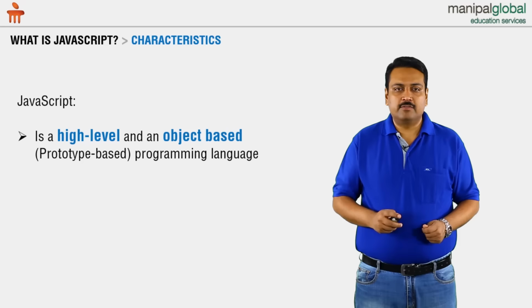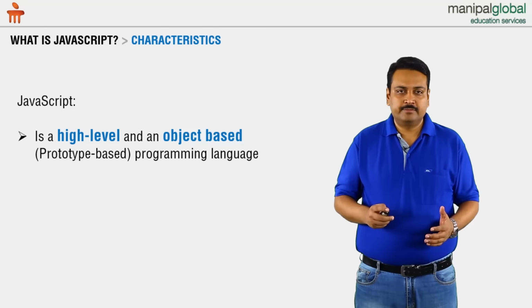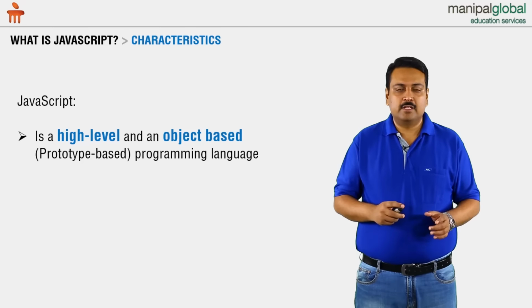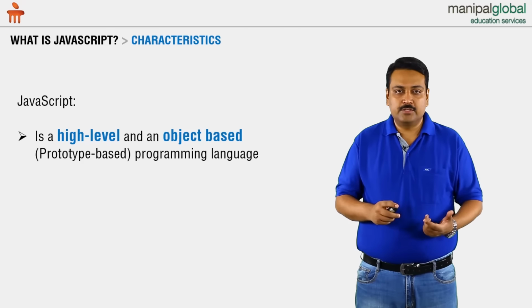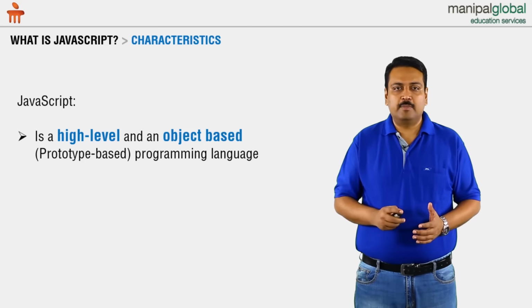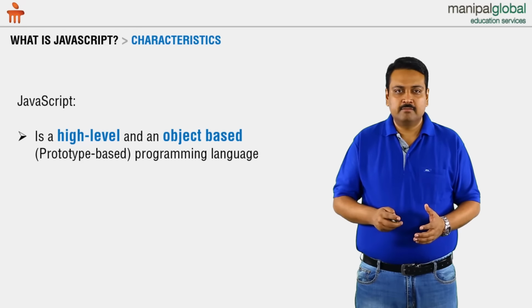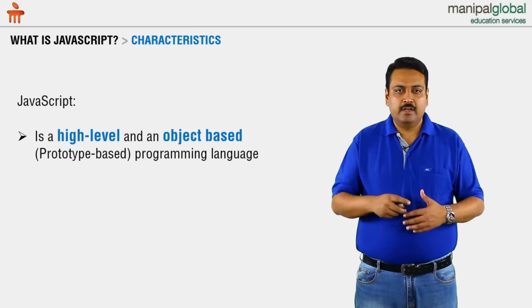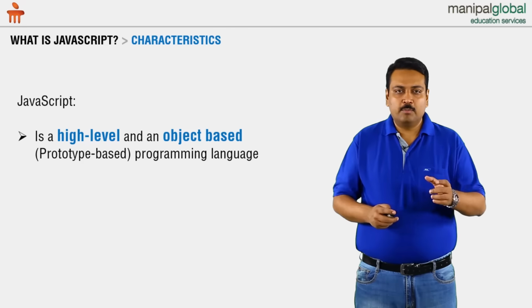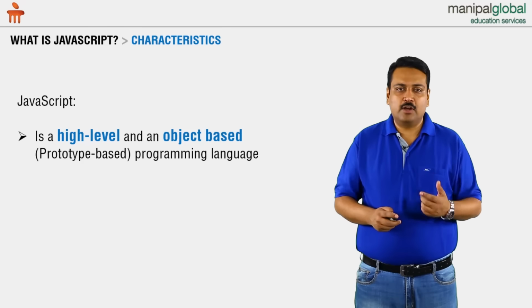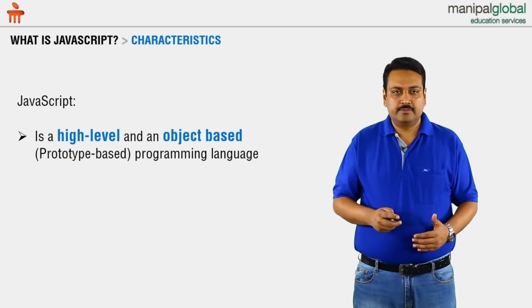And another aspect of JavaScript is that it is object-based. It is not object-oriented. And over here we have to qualify the statement object-based by saying that it has prototypal inheritance. So it is a prototype-based programming language. And over here, we can create objects, we can work with objects, objects can have behavior. But when we say object-based, it is not supporting core OOP qualities like inheritance and polymorphism. And this is because it is prototypal based.